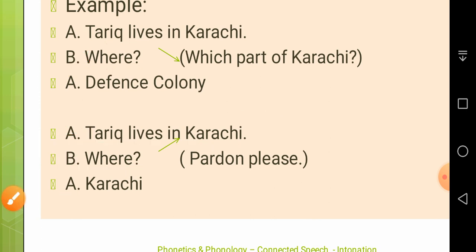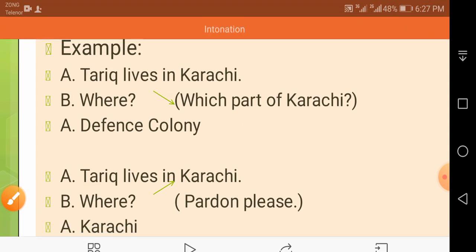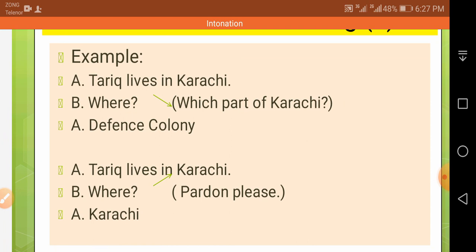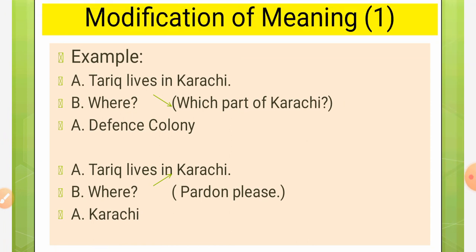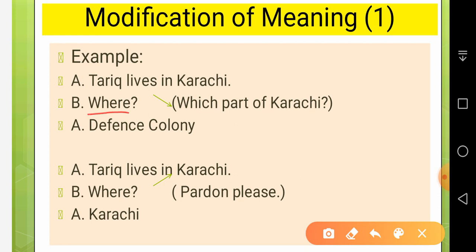Let me again give you some pronunciation. Tariq lives in Karachi. Where? Defense Colony. Okay, Tariq lives in Karachi. Where? Karachi. So in both situations, it is the intonation which modifies the meaning. It is the way of pronouncing the word where which has changed the meaning. Okay, meaning has been modified.